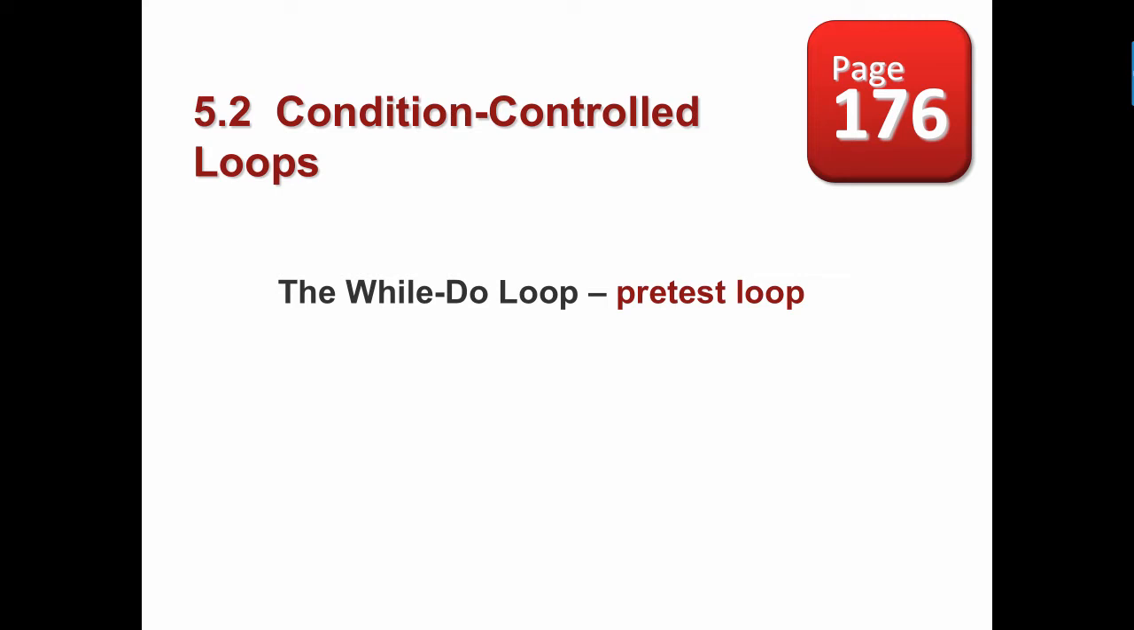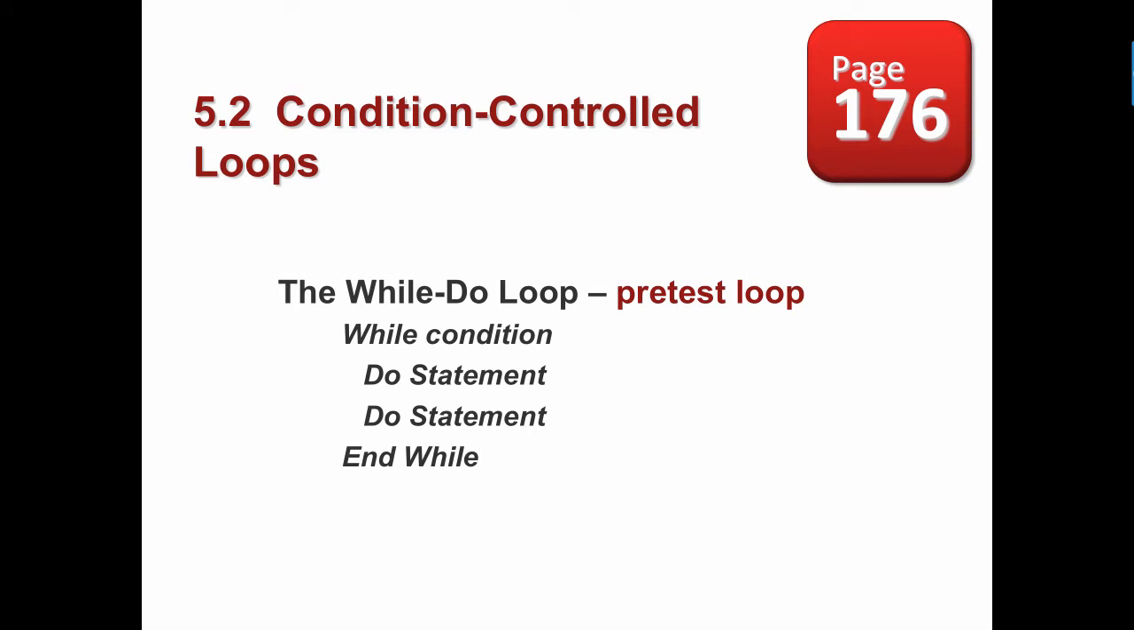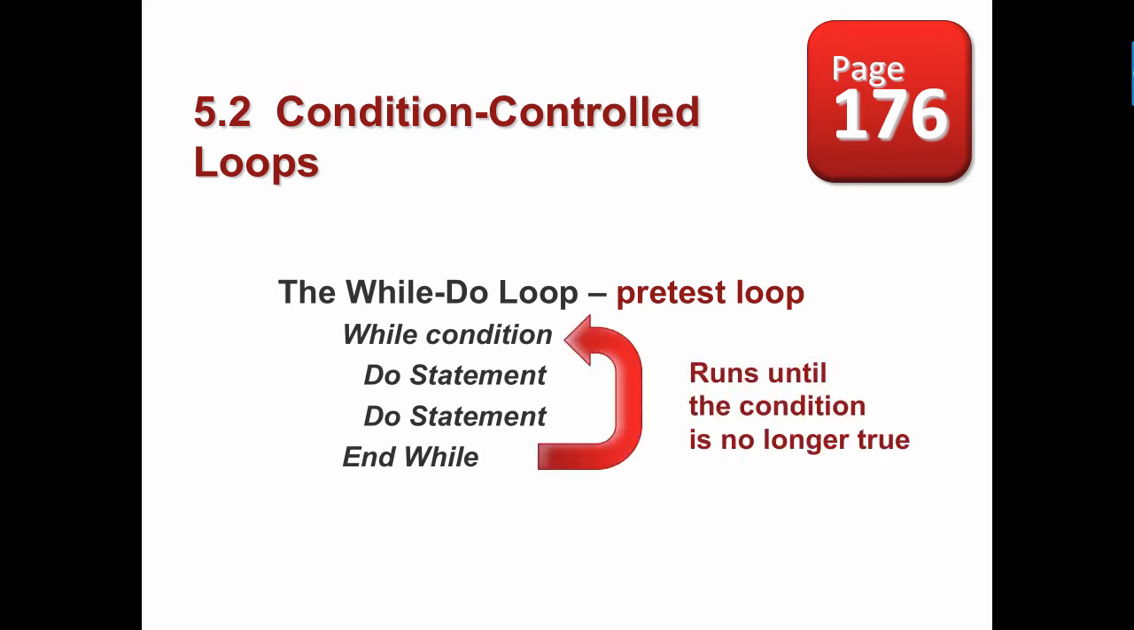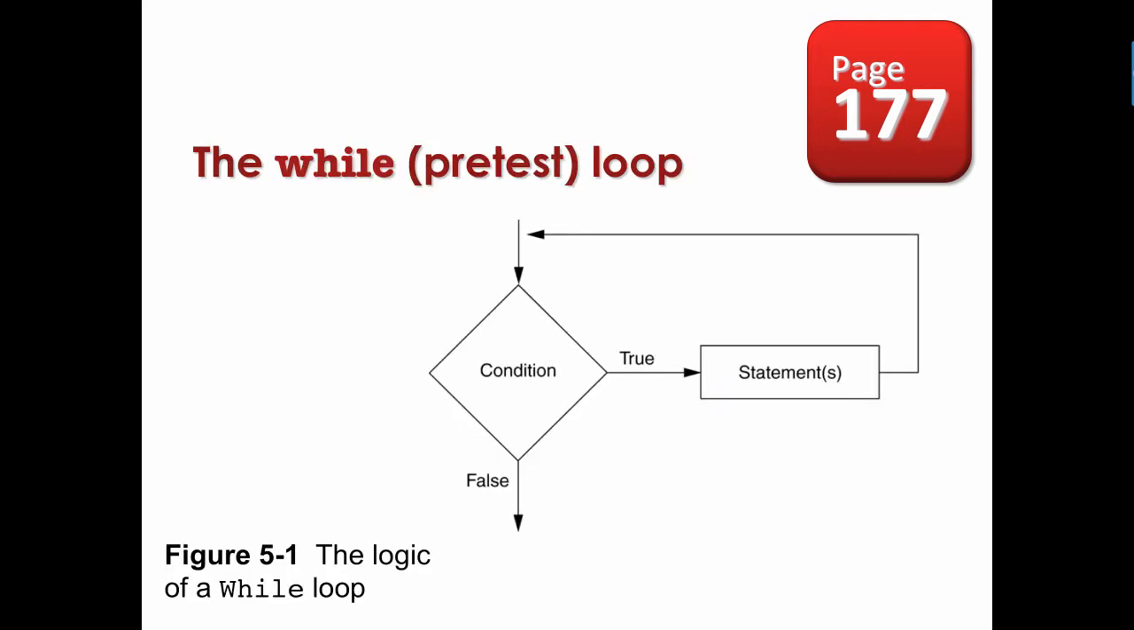Now, the while do loop is also called a pretest because we're going to test, and then we're going to do some things if that statement is true. So we're going to have our while condition, and we're going to test it, and if that condition is true, then we're going to do some statements. And once those statements have run, we're going to go back and start again. So the actual loop runs until the condition is no longer true. This is a flowchart of a while do loop, which is a pretest loop. It tests the condition and then runs. It runs until the condition is no longer true.